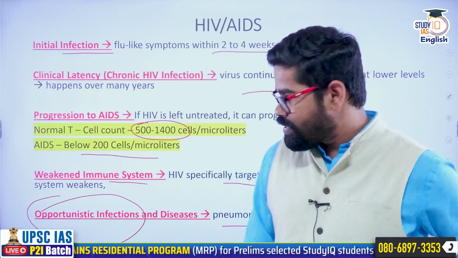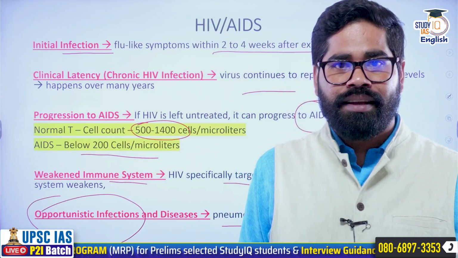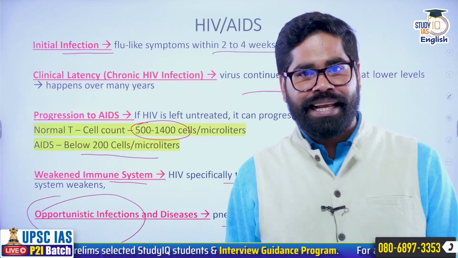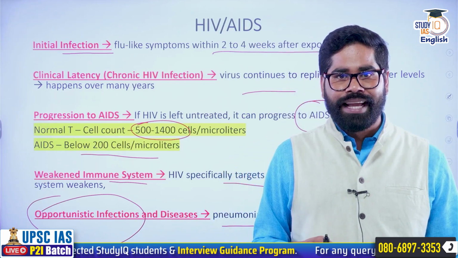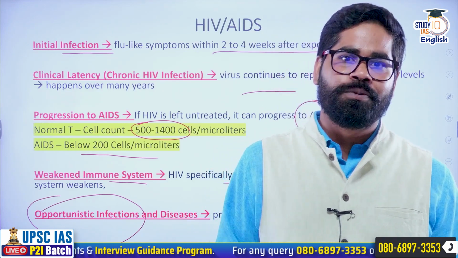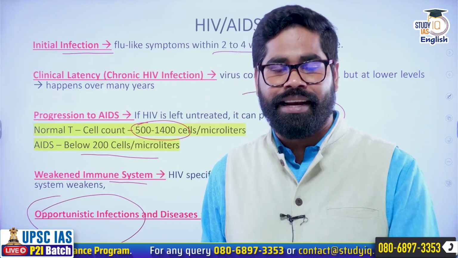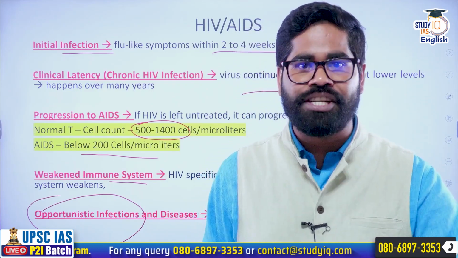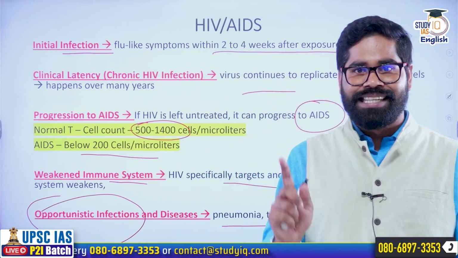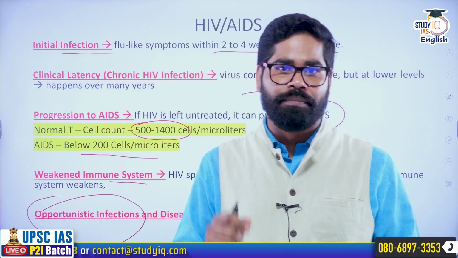So this is the final stage, where a person is not dying simply from AIDS. A person is dying from a simple disease like pneumonia, malaria, etc. And why has this happened? Because the body has not been able to fight these smaller diseases. The body's immune system has become weaker. It cannot fight these simple infections, due to which the person may die. So AIDS doesn't directly kill. It creates the condition where other smaller infections can kill the person.